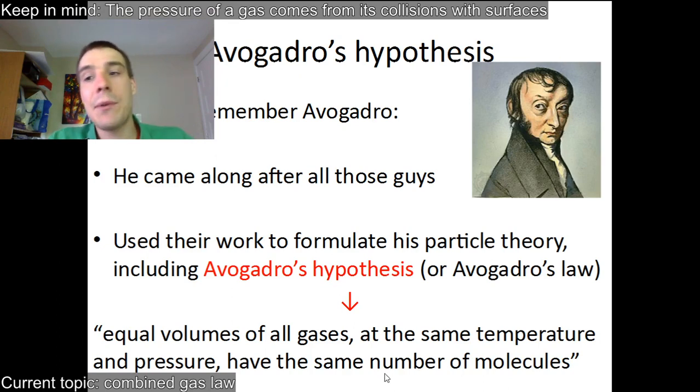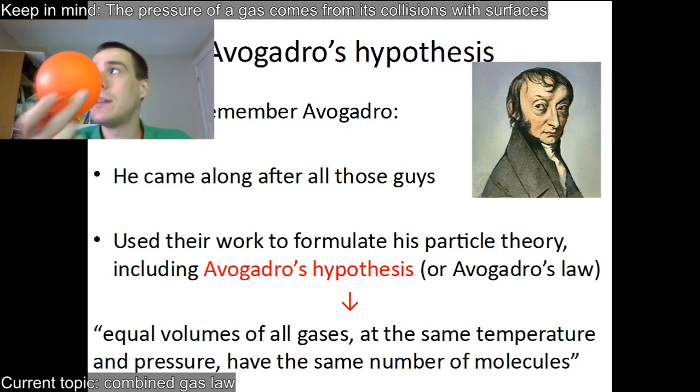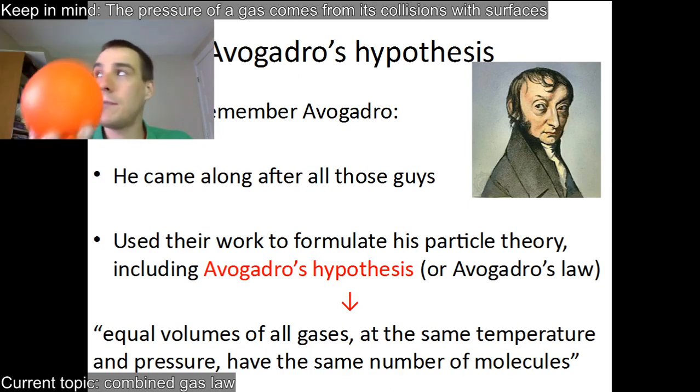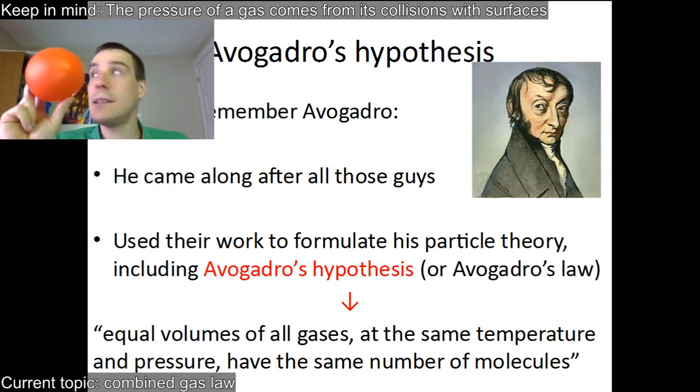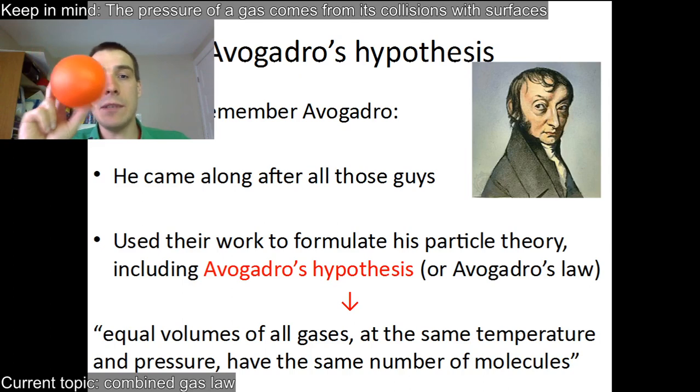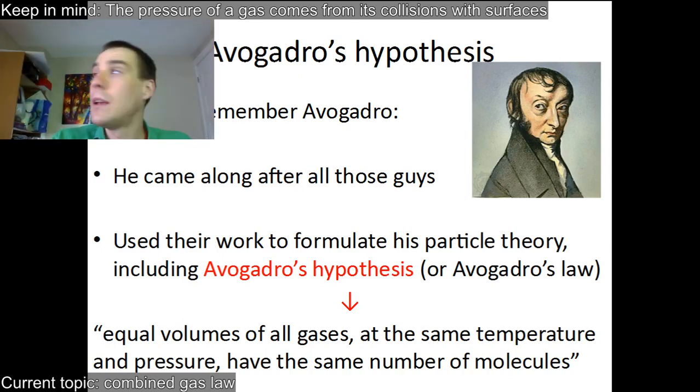This is a really powerful idea. This tells us that we don't care what the gas is. It can be oxygen, hydrogen, carbon dioxide, nitrogen, methane, any gas you want. If we have a certain amount of moles of it at a certain temperature, at a certain pressure, it'll take up the same volume. So whatever gas is in this balloon, it doesn't matter what the gas is. All the math works the same way. It's the same number of moles as long as it's the same temperature, the same pressure, the same volume.